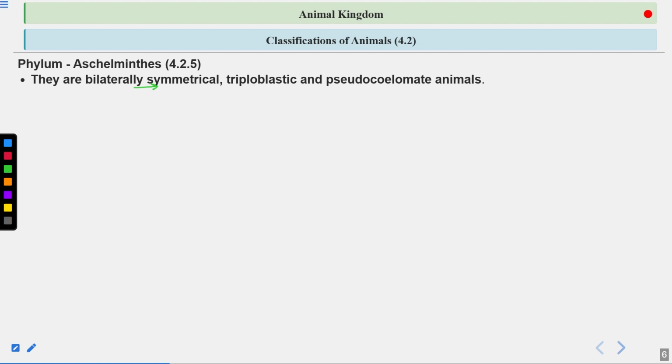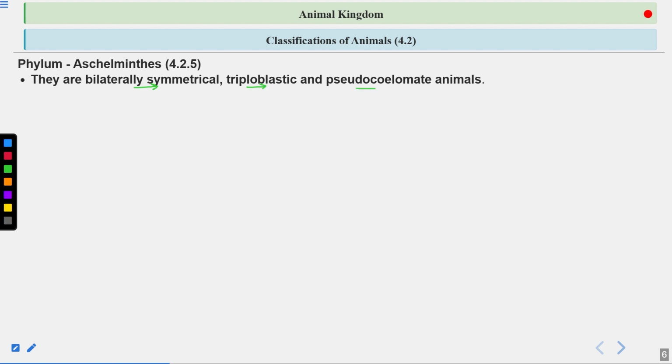Then they are triploblastic. Means the body is formed from 3 germ layers. These are ectoderm, the outermost layer, then mesoderm, the middle layer, and the endoderm, which is the innermost layer. So these are the 3 germ layers, and they give rise to the tissues as well as the organs in the animals.